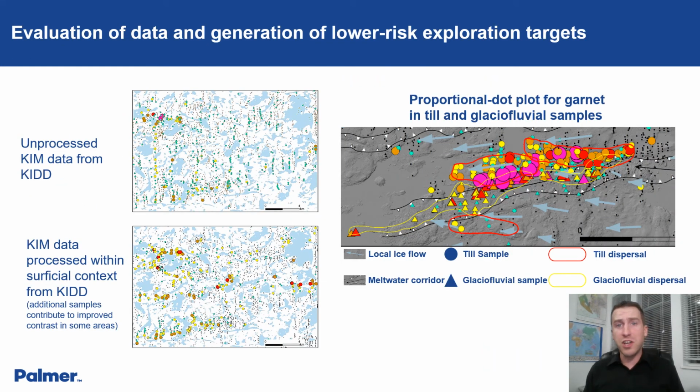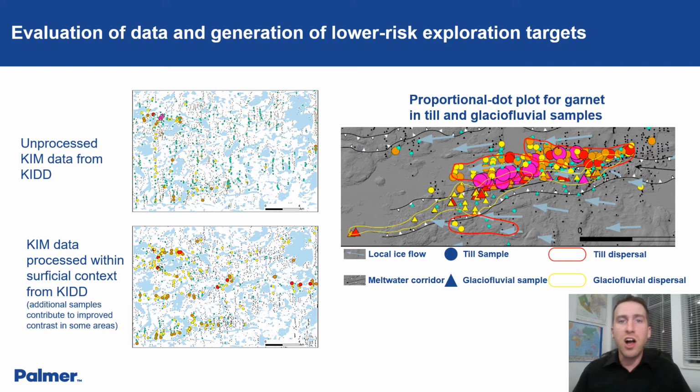One thing we haven't talked about today is how this affects target identification. This process improves data evaluations based on detailed surficial mapping. It provides genetic subpopulations with comparable analytical results only. The map in the top left shows the unprocessed kimberlite indicator mineral data from the KID database. The map on the bottom left shows the same data processed within the surficial context provided by the surficial mapping.